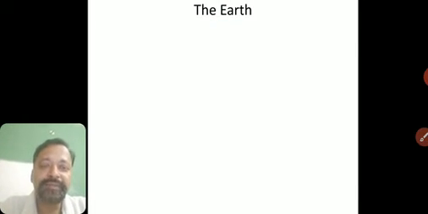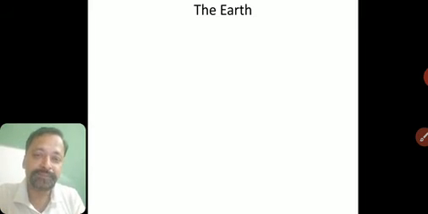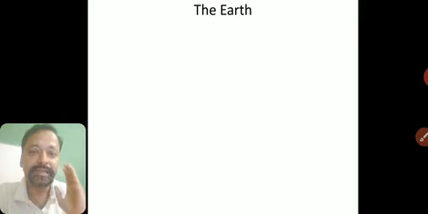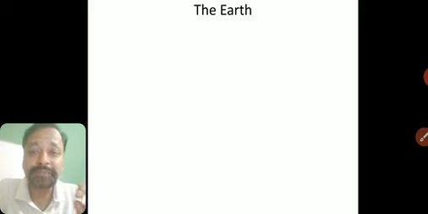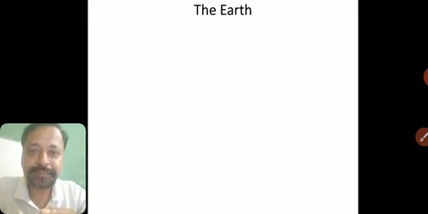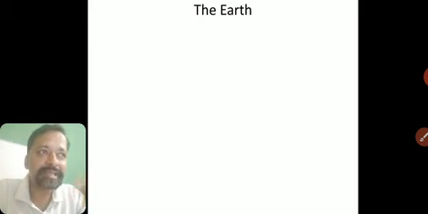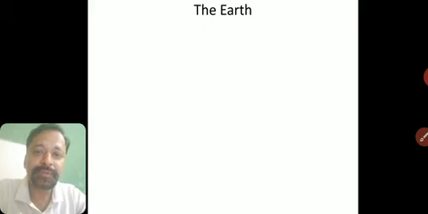Now, which number planet is Earth in terms of distance from the sun? First is Mercury, second is Venus, third is Earth. So we are the third planet from the sun. But in terms of size, how big are we? Who can say which is the biggest planet? Yes, Jupiter is the biggest planet. Earth is the 5th largest planet in the solar system. First is Jupiter, then we have Saturn, Uranus, Neptune, then we come to Earth.